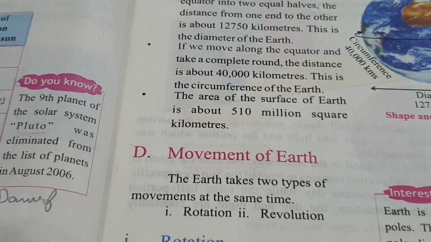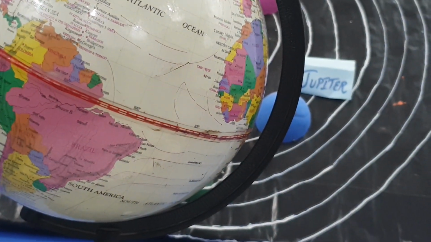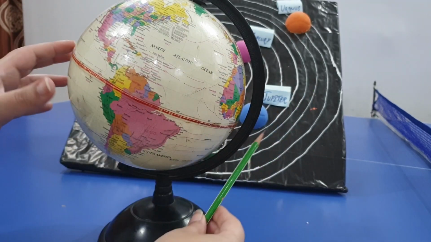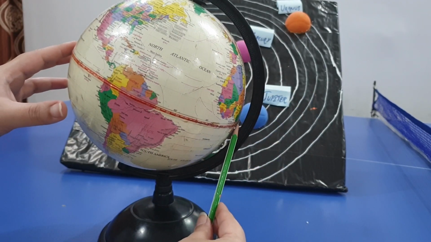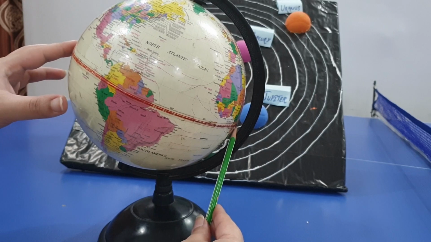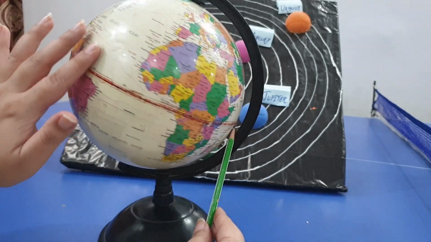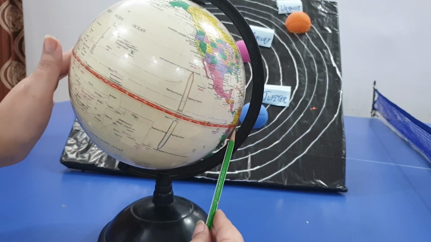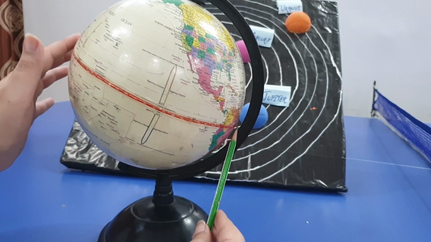We have this globe, and let me show you that this portion that you can see is the diameter. But if you consider the whole red line throughout, this is called the circumference.